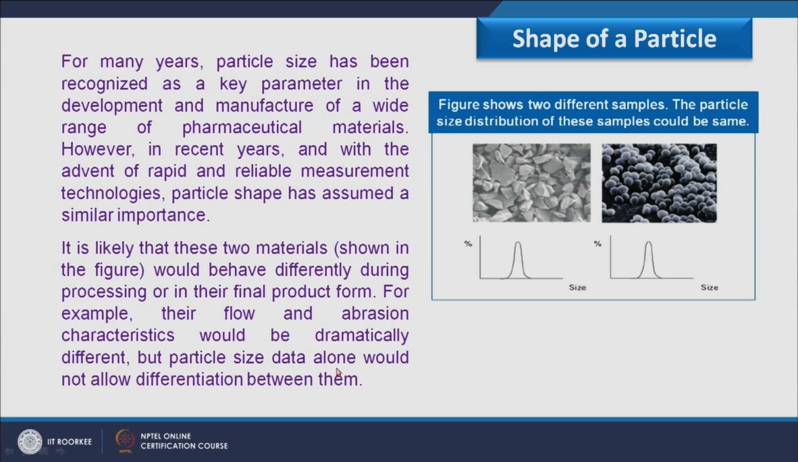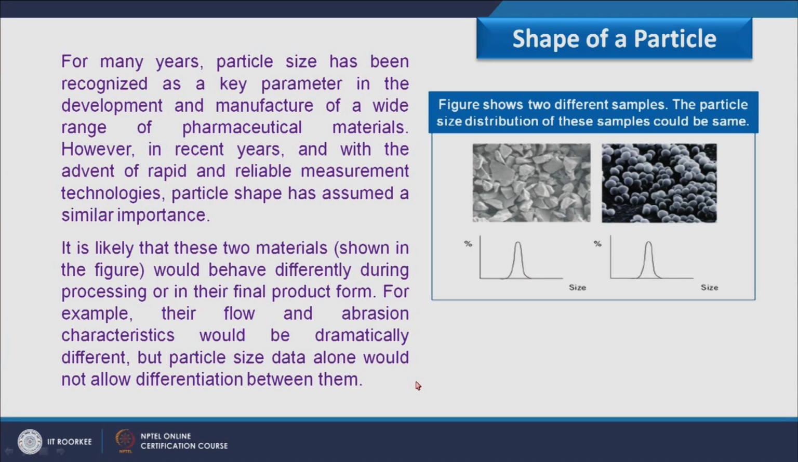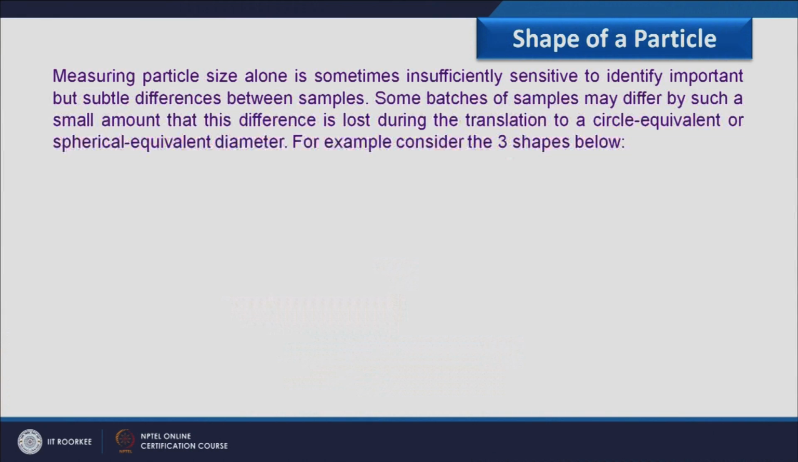So what is the effect of this? Their flow and abrasion characteristics would be dramatically different, but particle size data alone would not allow differentiation between them. Therefore, along with measuring the size of a particle, identifying the shape of a particle is equally important. So measuring particle size alone is sometimes insufficiently sensitive to identify important but subtle differences between samples. Some batches of samples may differ by such a small amount that this difference is lost during the translation to a circle equivalent or spherical equivalent diameter.